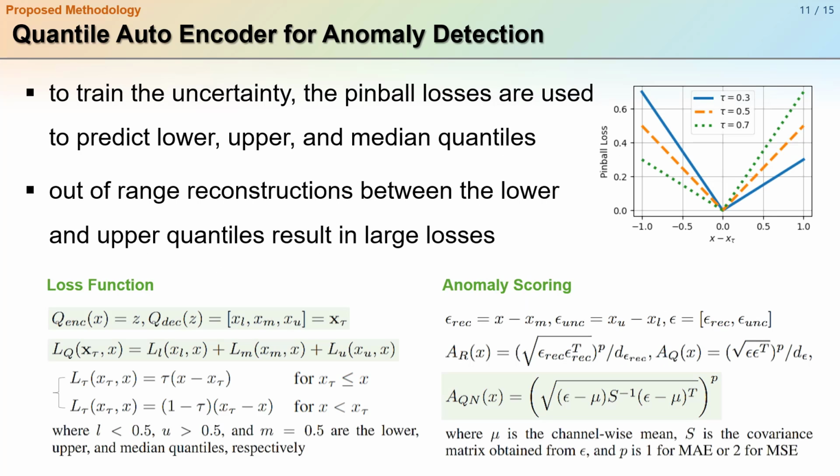In order to train the data uncertainty term, the pinball losses are used to predict the lower, upper, and median quantiles. Since out of range reconstruction between the lower and upper quantile results in large losses, the model can predict optimal quantiles by minimizing the losses.